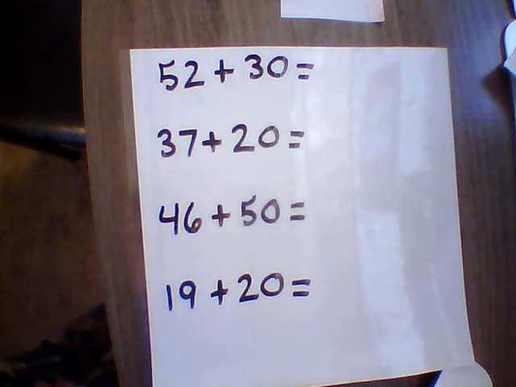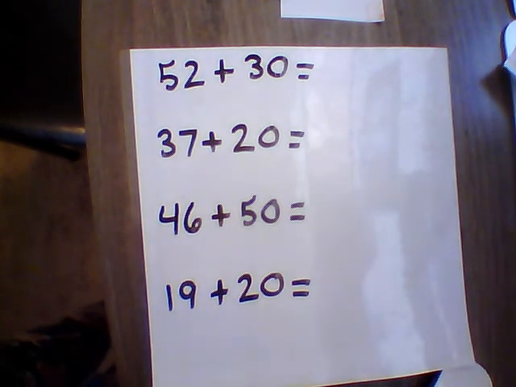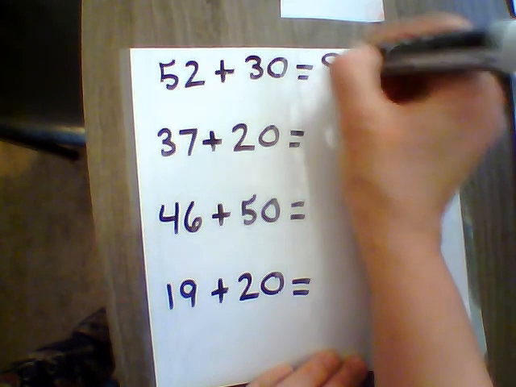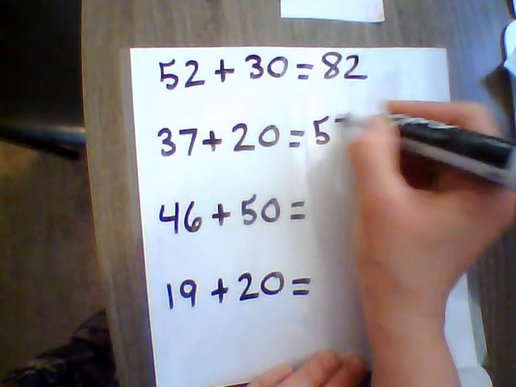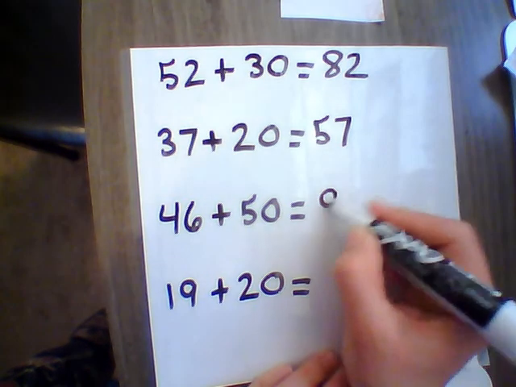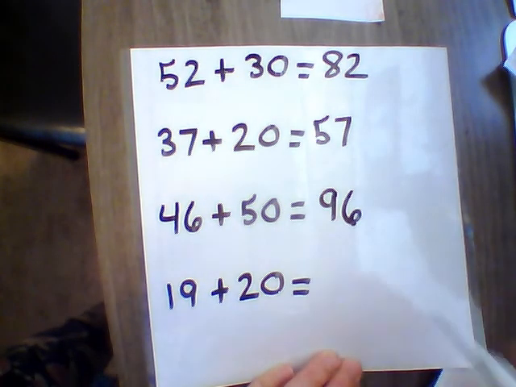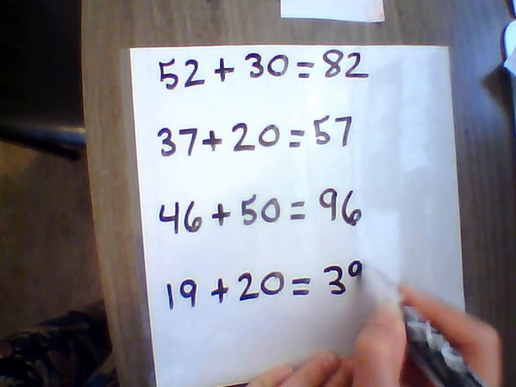Now I'm just going to give you the answers, but I sure hope that you would use one of the ways that I showed you on the video. You can break it down in 10s and 1s, or you can rechange them and make them go up and down. So here we have 82, we have 57, 96, and 39, just to check yourself.